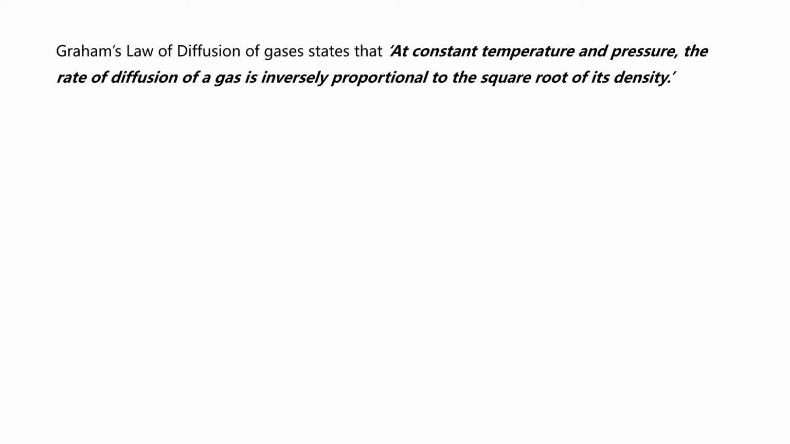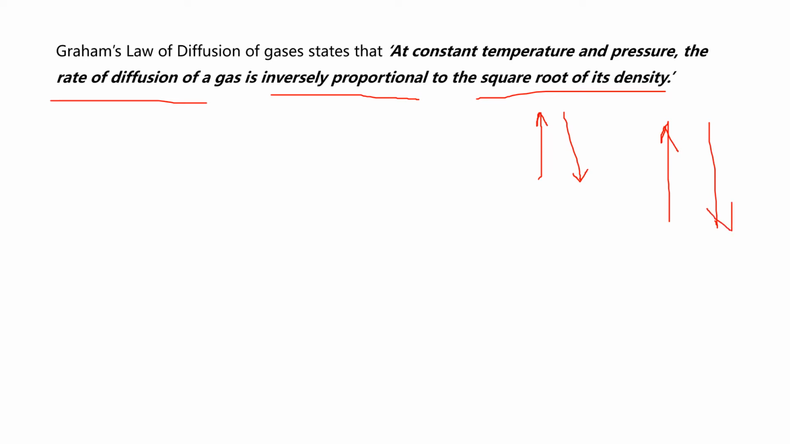So Graham's law of diffusion of gases states that at constant temperature and pressure, the rate of diffusion of a gas is inversely proportional to the square root of its density. Now I want you to take note of this inverse proportionality. It simply means that if something is going up, then the other side should be going down. So if the rate of the gas is increased, definitely the density should be decreased. All right, very good. So now if the rate is small, definitely the molecular mass or the density should be big.